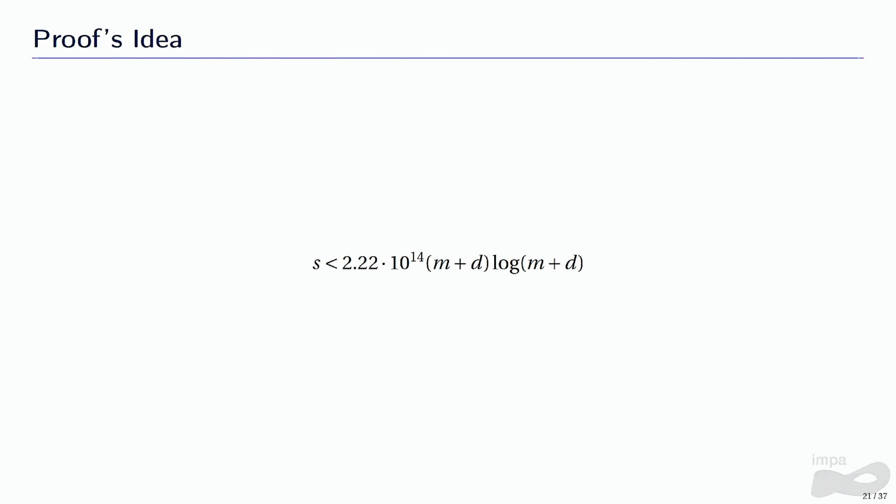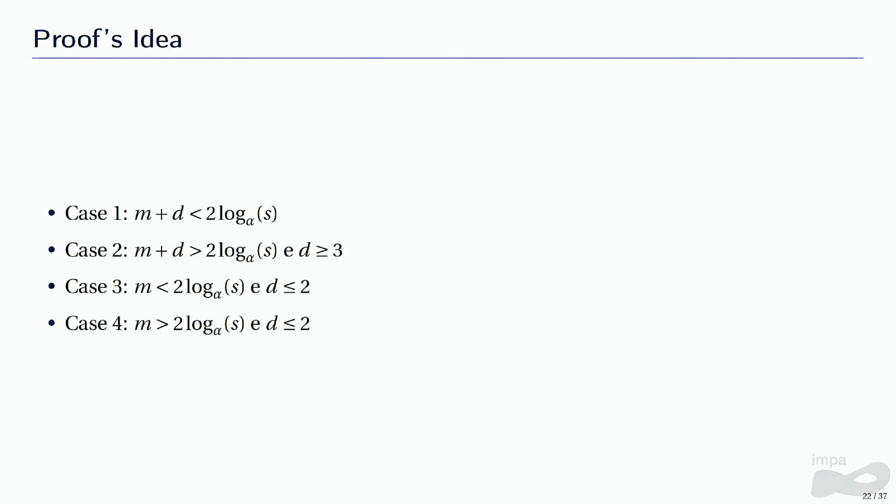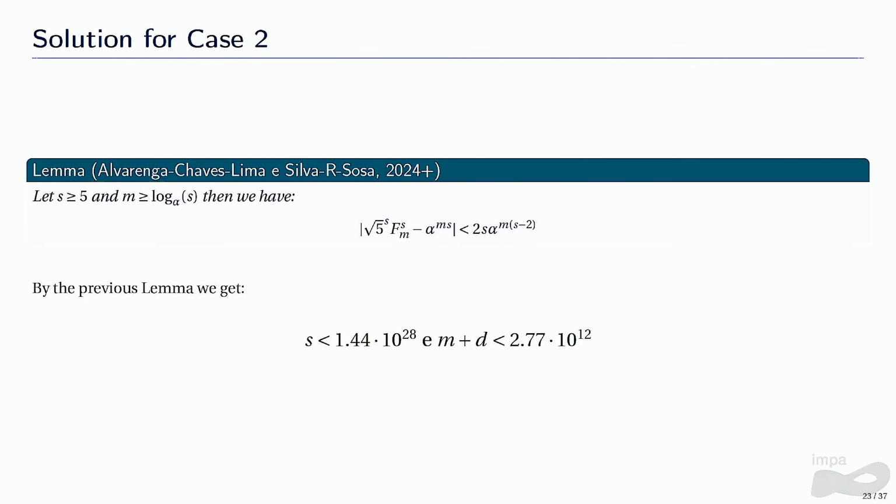We want a numerical upper bound, and in order to get that, we need to divide the problem in 4 cases. Here I'll solve only case 2, but the solutions are very similar. So in order to solve this case, we need to prove this lemma here. And the proof is very straightforward. It's just to manipulate the left side, and we get something that is clearly less than the right side. And using this lemma, we get an upper numerical bound for S and an upper numerical bound for M plus D.